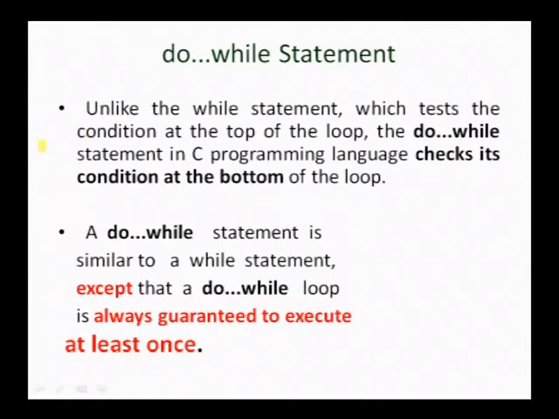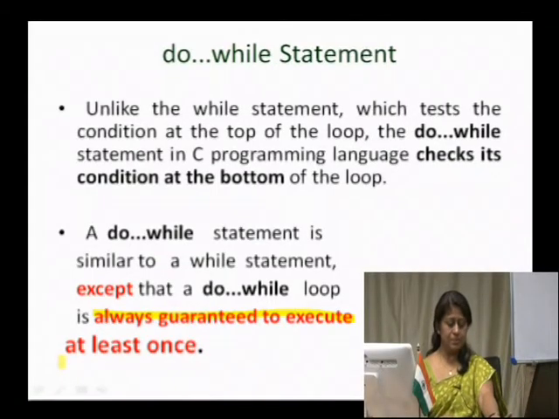Here the do while statement is an exit controlled loop structure, whereas the while statement is an entry controlled loop structure. That is why the condition is specified at the end of the loop body. A do while statement is similar to a while statement, except that the do while is always guaranteed to execute at least once. So, that is why we call it an exit controlled loop structure.